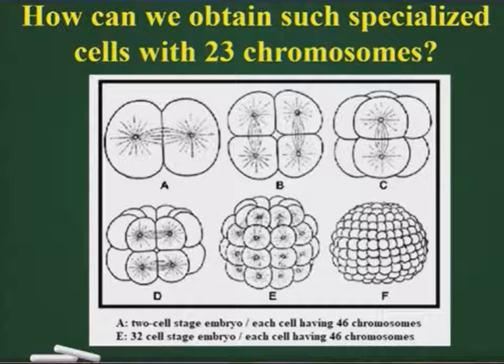And if we look at this structure, which is E, it represents a 32 cell stage embryo where each cell has 46 chromosomes. This is a reality because of mitosis and due to the duplication of chromosomes that precedes every mitotic division, and this is why the two daughter cells have the same number of chromosomes as the mother cell.